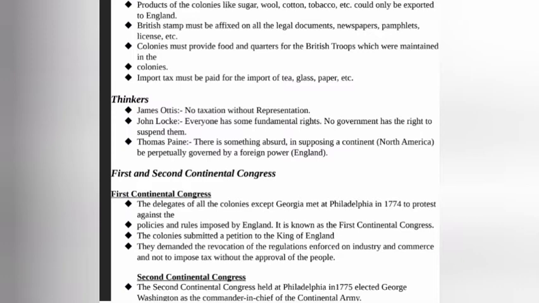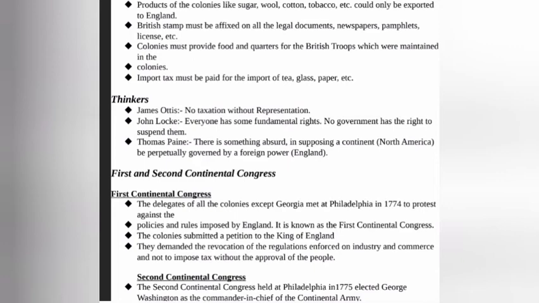Thinkers: James Otis, no taxation without representation. John Locke, everyone has some fundamental rights. No government has the right to suspend them. Thomas Paine, there is something absurd in supposing a continent, North America, to be perpetually governed by a foreign power, England.